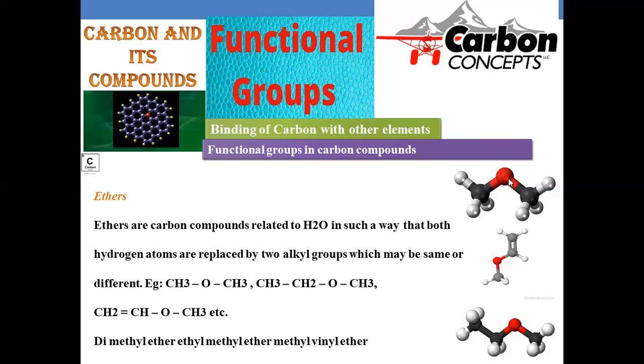Here you can clearly see the three-dimensional representation. Oxygen is indicated with the red lobe, and here the methyl group. Here also, on either side, methyl groups are joined with oxygen. This is an ether compound. These are highly volatile in nature. Here on one side methyl, on the other side an ethyl group. This is methyl ethyl ether.